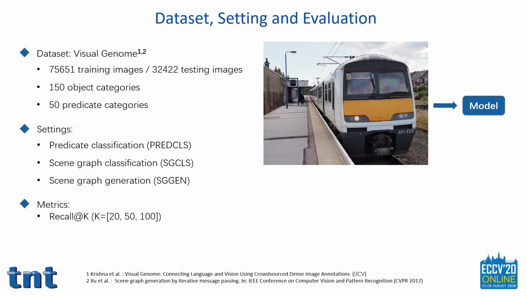There are three standard experiment settings in order to evaluate the performance. Predicate classification predicts relation labels when ground truth bounding boxes and object classes are given. For scene graph classification, ground truth bounding boxes are given. The model predicts object labels and relations. For scene graph generation, the input is only the image. The most widely adopted recall metrics for relations are used to evaluate the system performance.